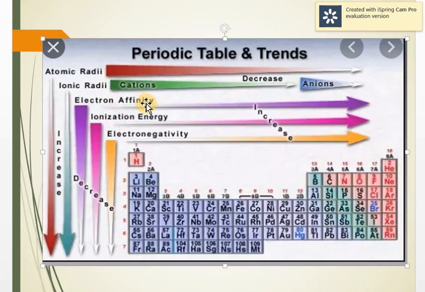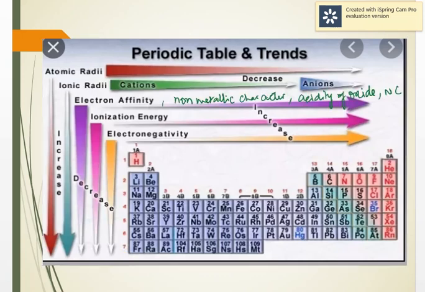Electron affinity, ionization energy, electronegativity, all three increase as we move across the period, and decrease as we move down the group. With that, you can add non-metallic character, acidity of oxide, nuclear charge, electron affinity, ionization energy, electronegativity; all these things increase across the period. Only the atomic radii decreases.